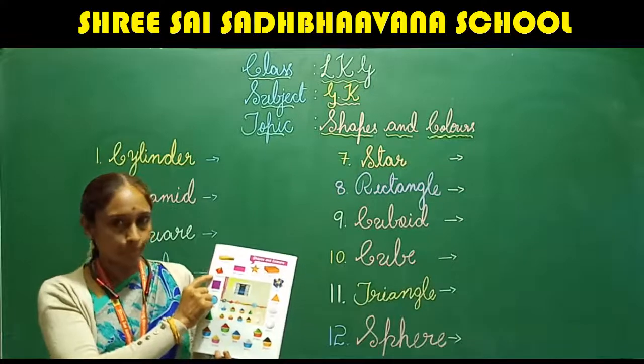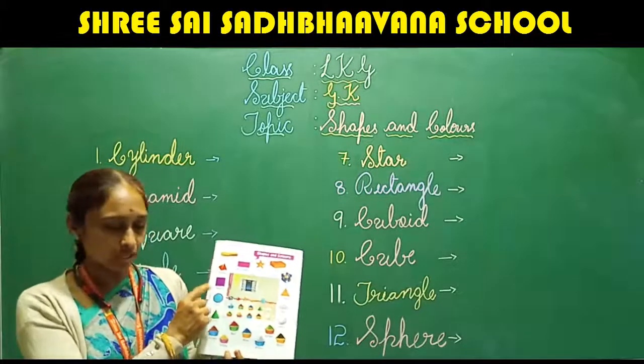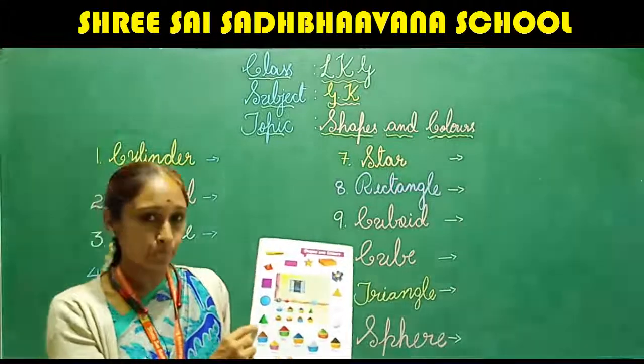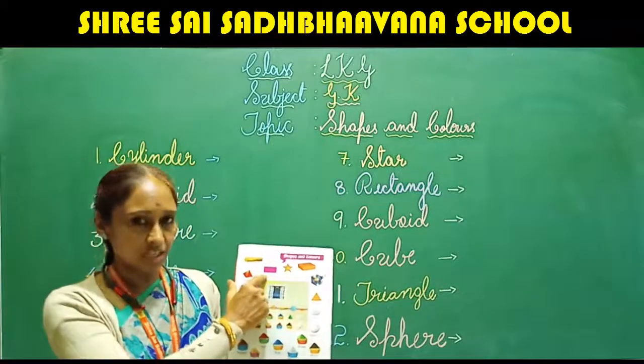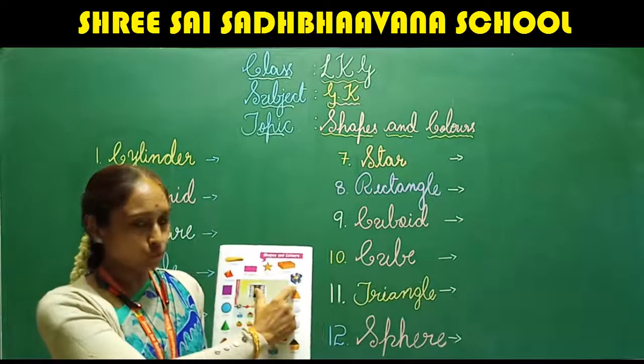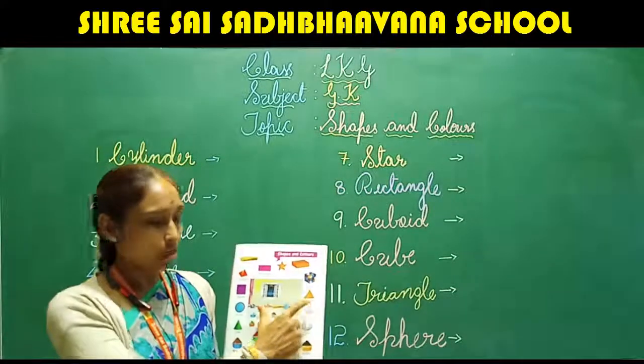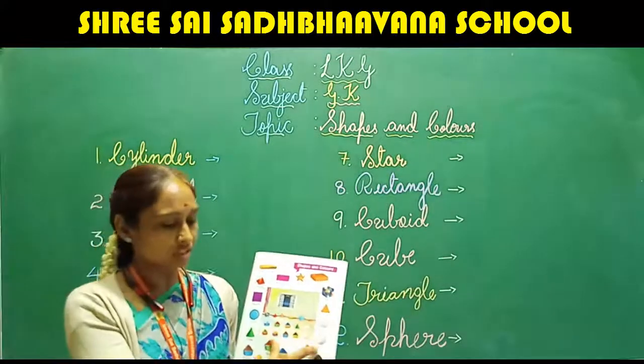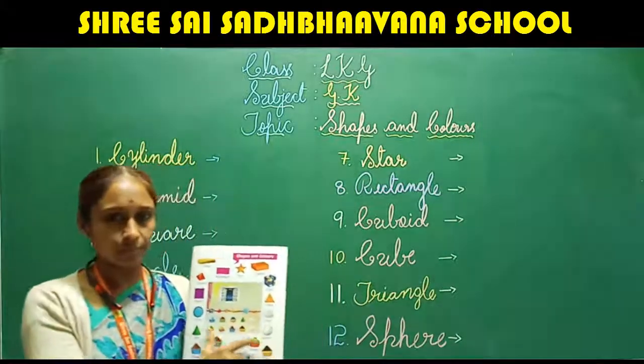Come again. Cylinder, pyramid, square, circle, cone, rectangle, star, cuboid, cube, triangle, oval, and at the last we have sphere.